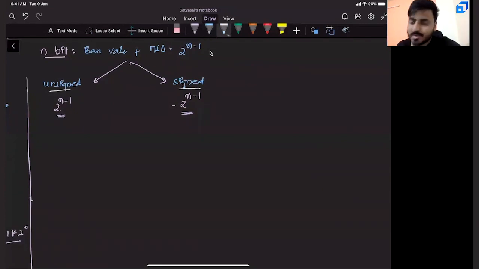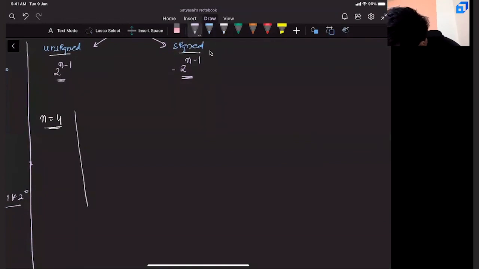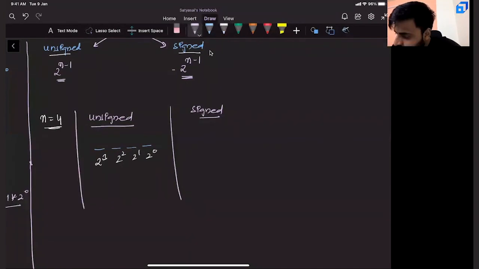Let us see. Let us take a couple of examples to understand these things better. Let us say n equals 4. Number of bits you are considering equals 4. Now let us take the unsigned scenario and the signed scenario. If there are 4 bits, can you tell me the base values? 2 power 0, 2 power 1, 2 power 2. This is the MSB bit. Since it is unsigned, can I say this will also become 2 power 3? Now, you have 4 bits. Take a second and tell me what is the minimum value you can achieve with these 4 bits?